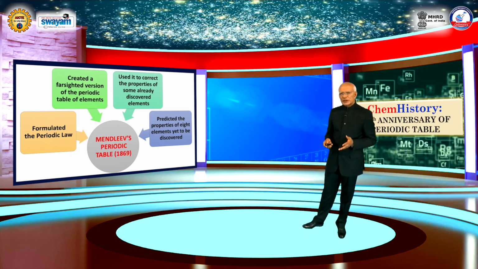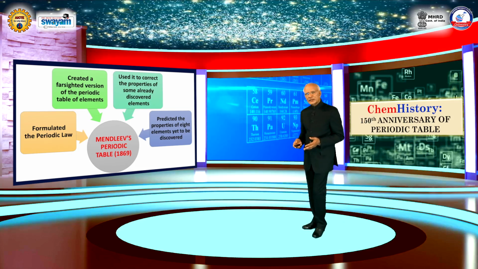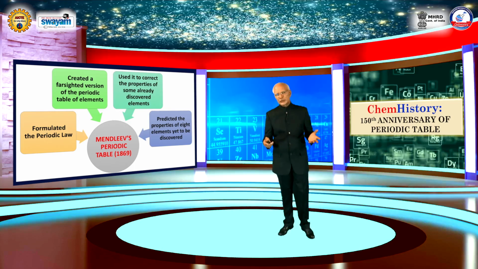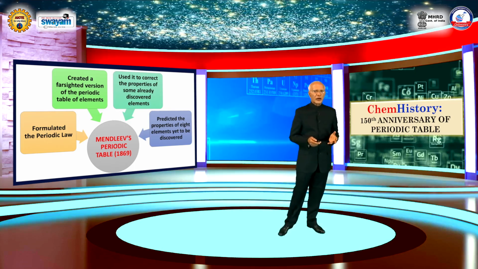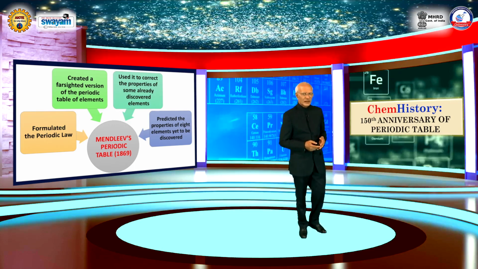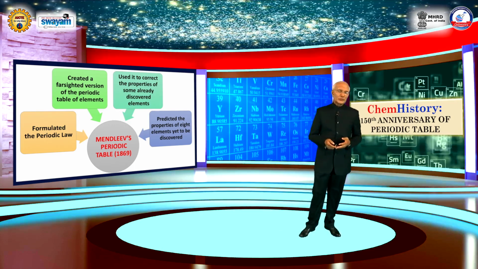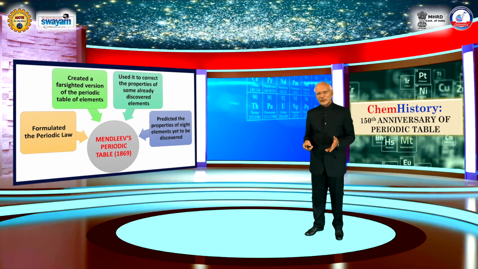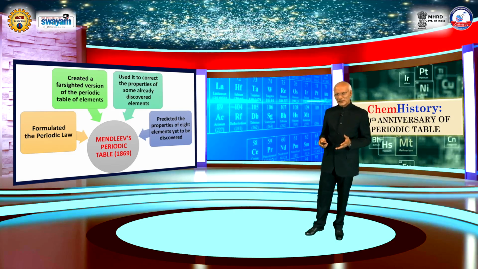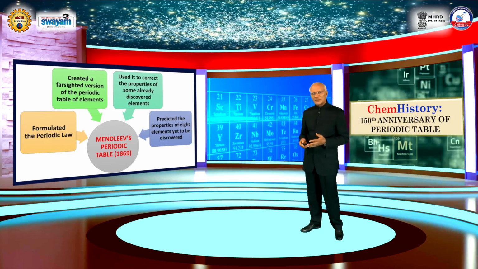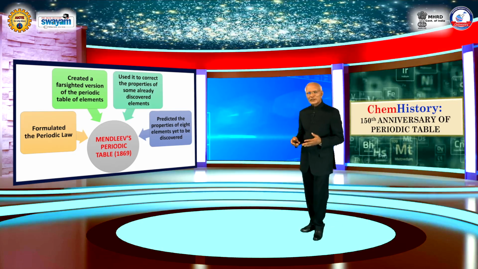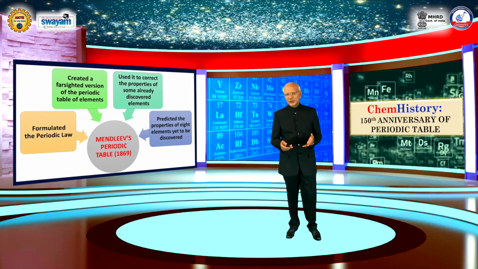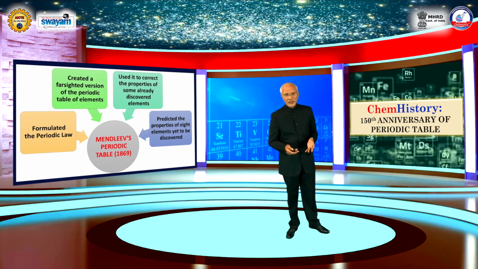Mendeleev formulated the periodic law, and in fact he created a far-sighted version of the periodic table of elements. He used it to correct the properties of some already discovered elements. Mendeleev was also known for making predictions, and interestingly he predicted the properties of 8 elements which were not discovered at that point in time. Please note that several of Mendeleev's predictions turned out to be true, and they brought fame to Mendeleev.